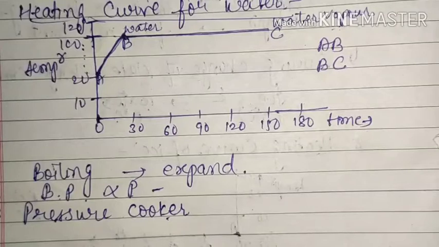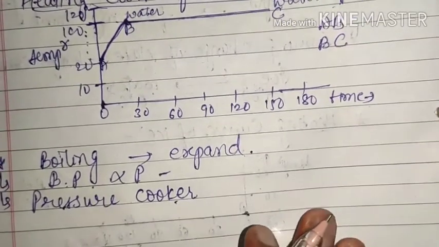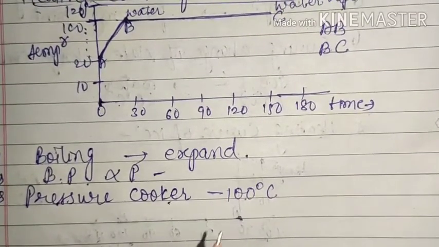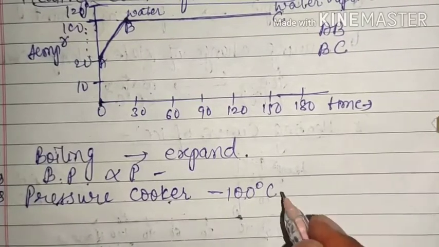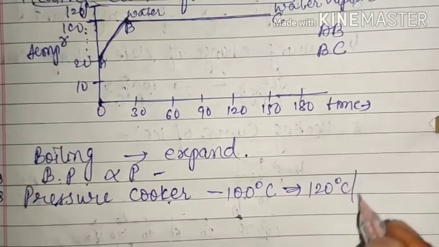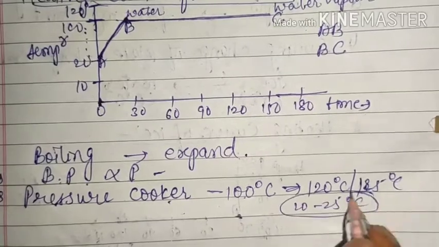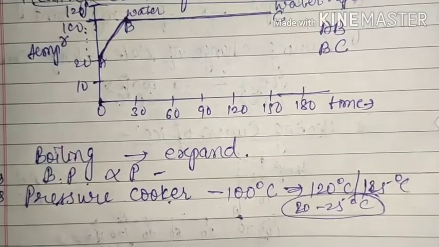Then when we cover the lid of the cooker, pressure is created inside the cooker, and the pressure increases, obviously more than the normal room pressure. So when the pressure increases, the boiling point of water will also increase. We know that generally water boils at 100 degrees Celsius. But if you keep it in a pressure cooker, then this temperature becomes nearly 120 to 125 degrees Celsius. That means nearly 20 to 25 degrees Celsius temperature has been increased.